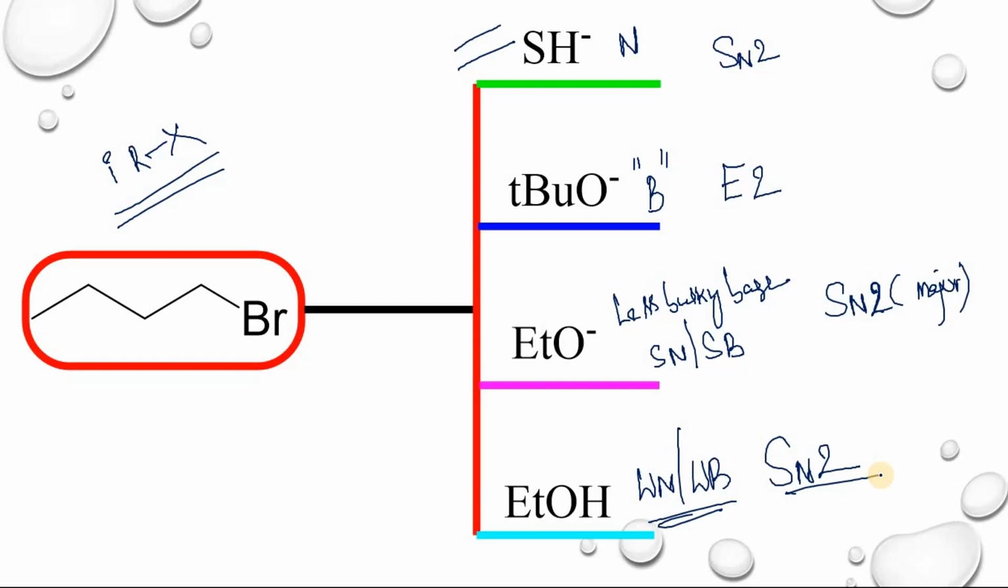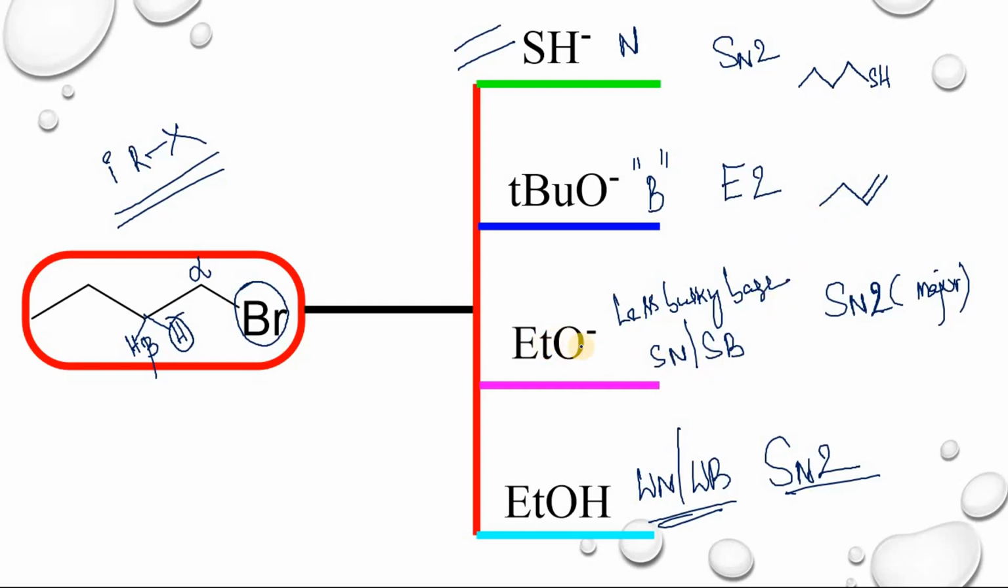So what are the products you will get? This one is SN2. Simply you will get, in place of bromine, a substitution of SH, and this one is elimination. This carbon is alpha carbon, this is beta carbon. The beta carbon has a hydrogen. One of the hydrogens will be eliminated, and here bromine will be eliminated. So you will get alkene, that is butene you will get.